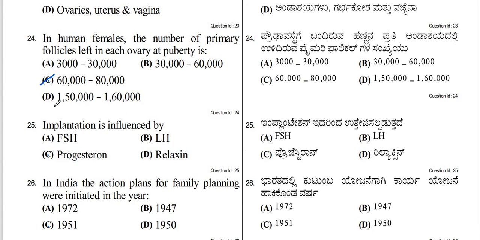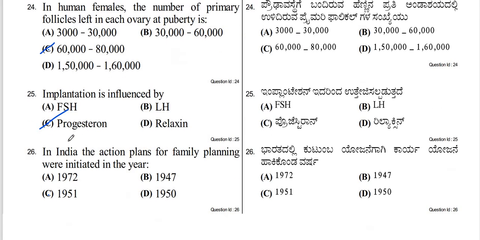25th. Implantation is influenced by. The implantation is triggered by progesterone. If progesterone is not present, the egg will not be able to implant, or it may not remain implanted due to the presence of any unhealthy lining. So option E, progesterone, is the correct answer.